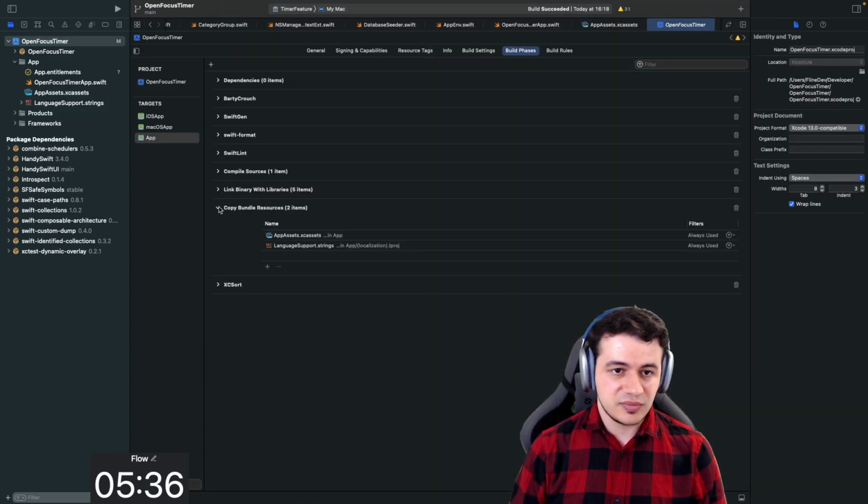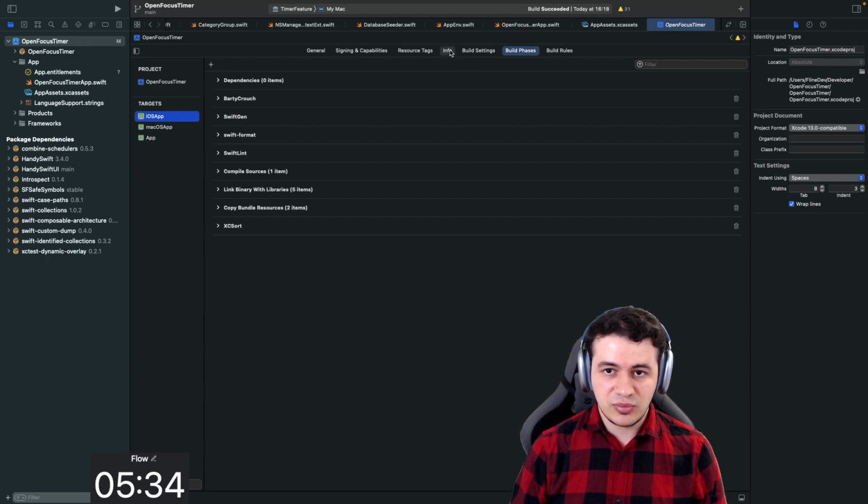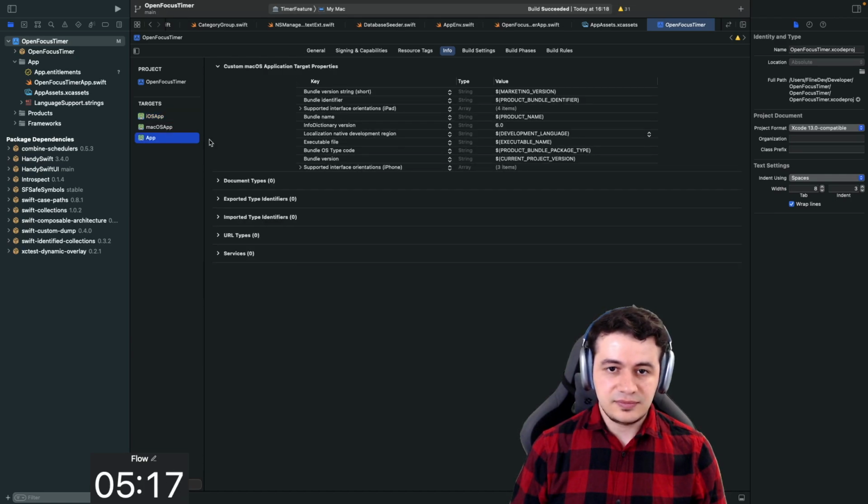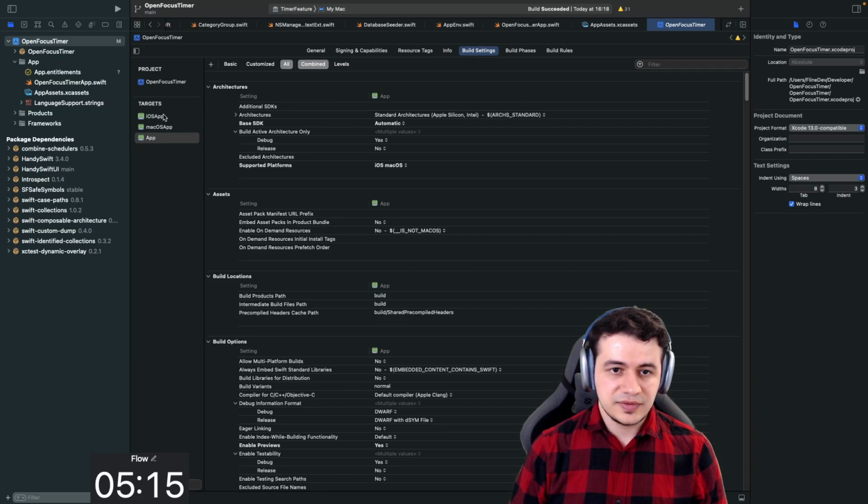Let's make sure that this builds. So let me check for a few more things. Is there anything we added here? I can't really see anything new. Specific application requires iPhone. I don't think we have changed anything here. So this might just be the defaults. Build settings, base SDK. Yeah, I'm just going to try to build this.